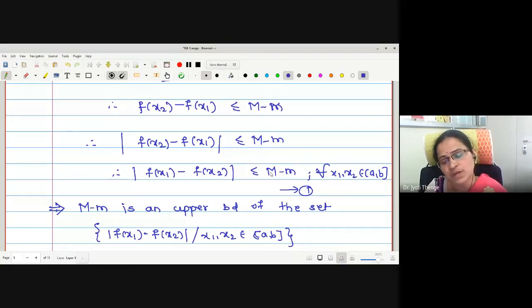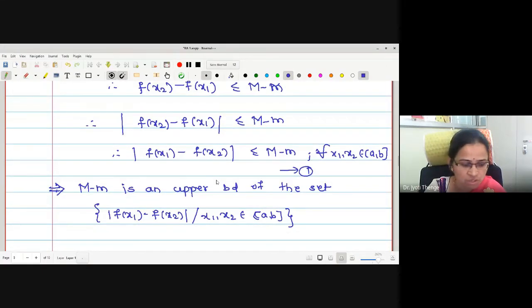If I subtract a small number, say epsilon, from the right-hand side, then we have to prove that this will not be an upper bound if we subtract a small positive quantity. This is the aim.